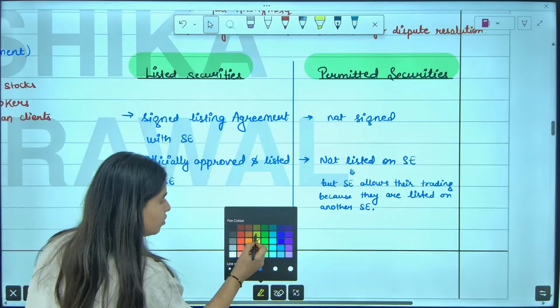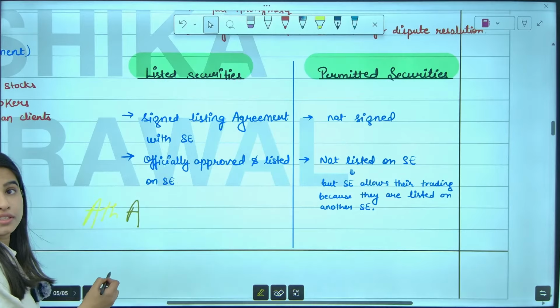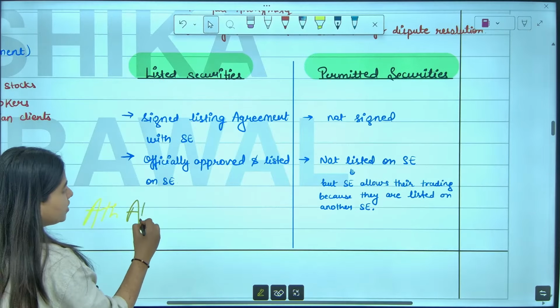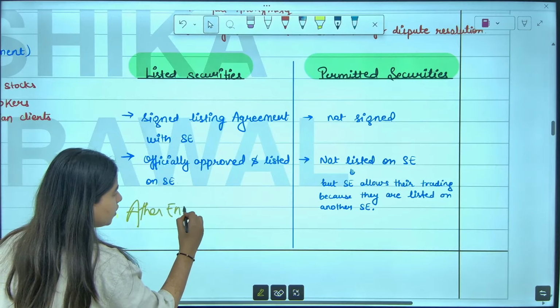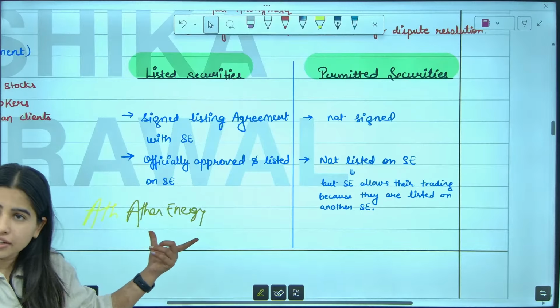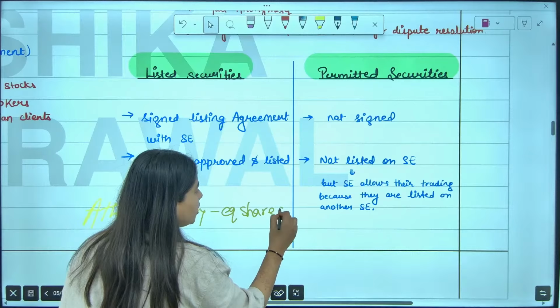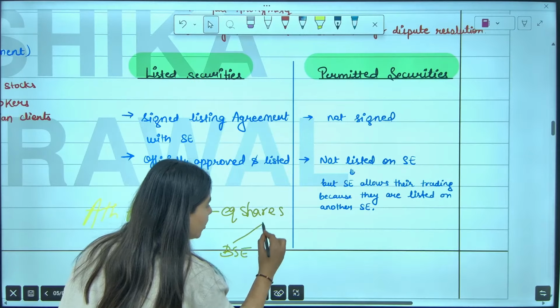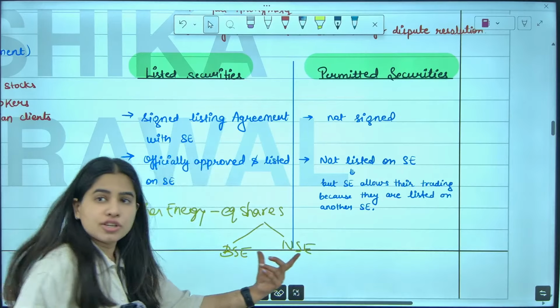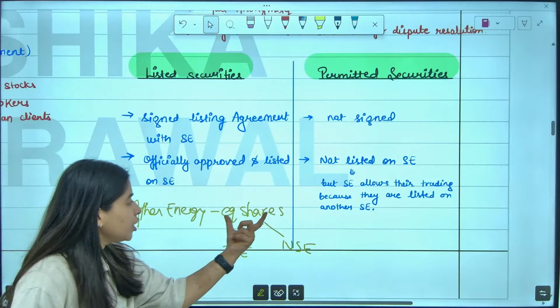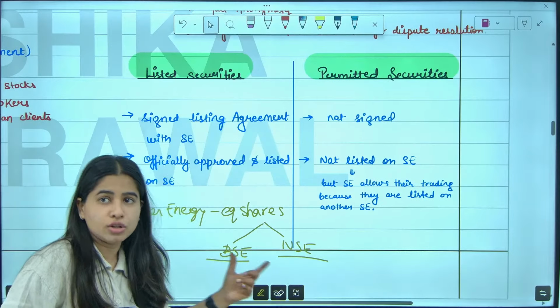No, this color is not visible. Is this visible? Yes. So let's say we are a company called Aether Energy. Now we want to list our equity shares on the Bombay Stock Exchange as well as the National Stock Exchange. We want to list our equity shares on BSE also, NSE also.